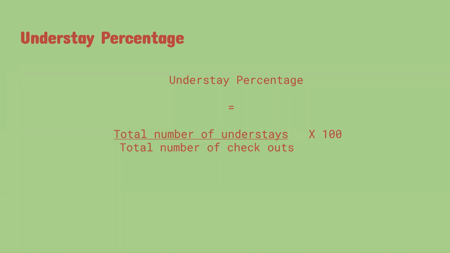All right. We look at understay percentage now. As I said, understay percentage, straight away first, you know the numerator is total number of understays. All right. Now, understays, how do you define them? The guests who were supposed to check out but did not.